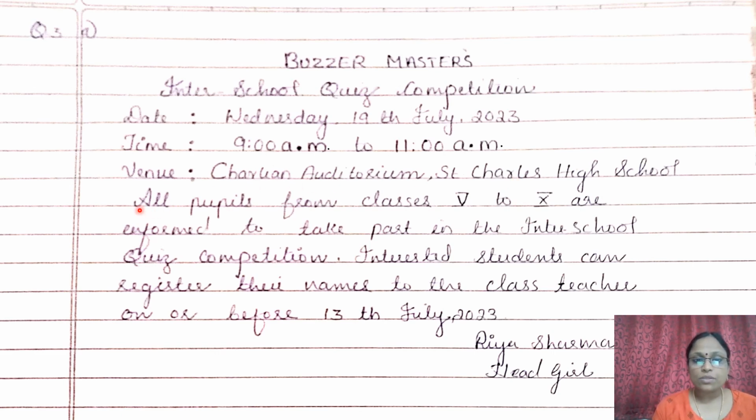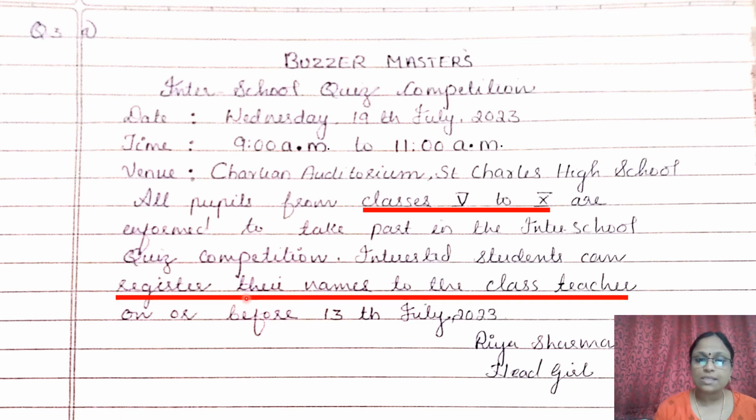Here comes the content of the notice. All pupils from classes 5th to 10th. Here comes the first criteria in the content. I have mentioned this is the target audience, informed to take part in the inter-school quiz competition. First sentence, one criteria I have covered. In the second sentence, interested students can register their names to the class teacher. This is the second criteria. In the second sentence, I have covered the second criteria as well. Half plus half, 1 mark.